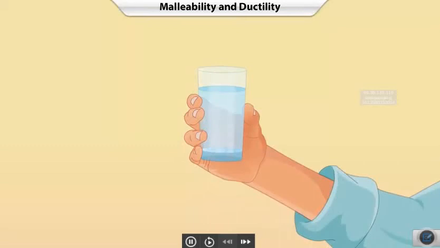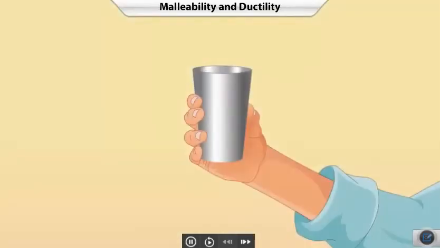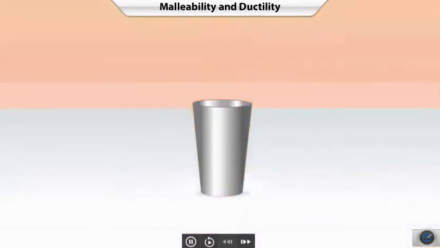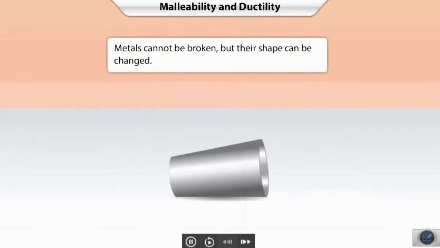What happens if you drop a glass of water? Yes, it breaks because glass is breakable. What about a steel glass? Does it break when it is dropped? Steel is a metal and so it won't break. This is one of the properties of metals.